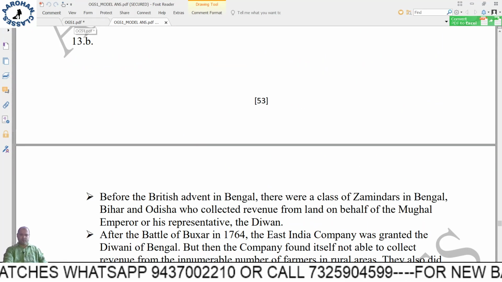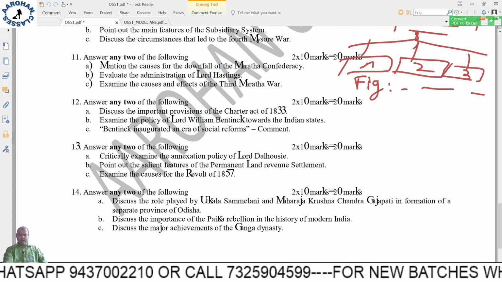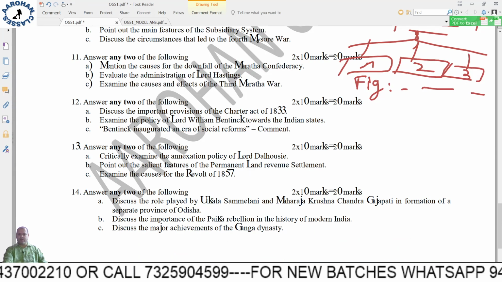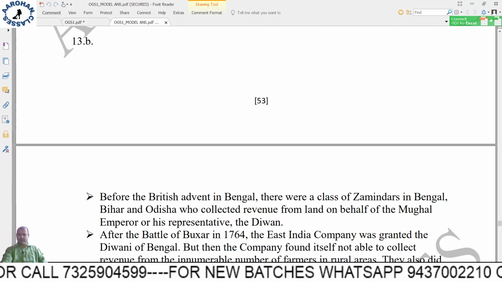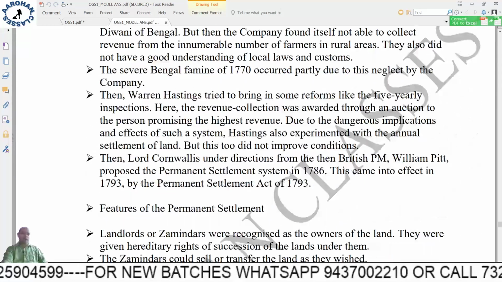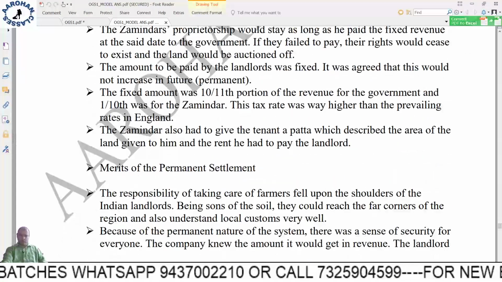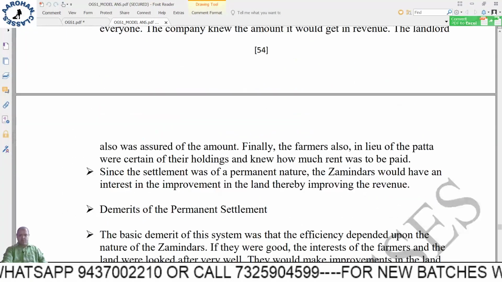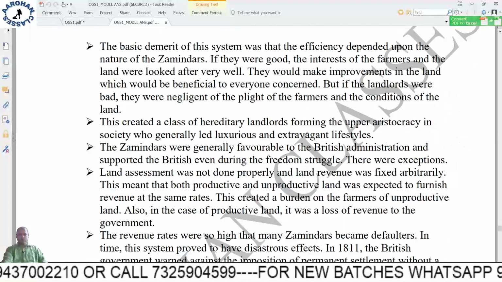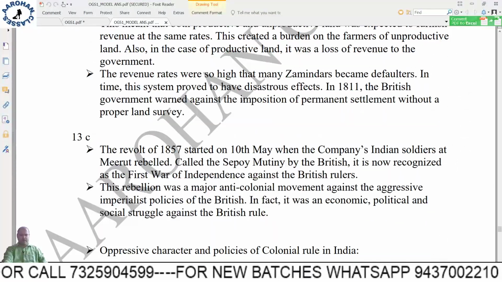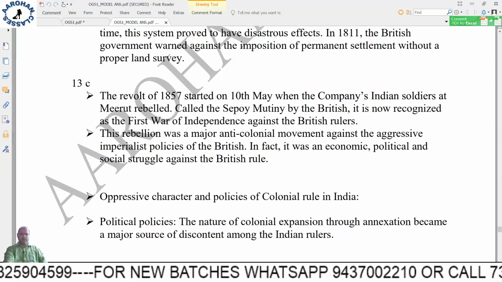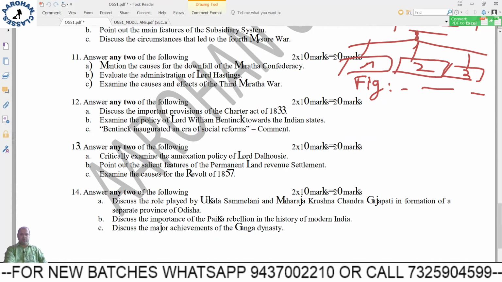Next, 13b. Point out the salient features of permanent land revenue settlement. So this is the permanent zamindari system, and what are the important features. Features of the permanent settlement here also, and merits and the problems, that also you have. In features also you can write that, but again 6 to 7 maximum depending on the time.